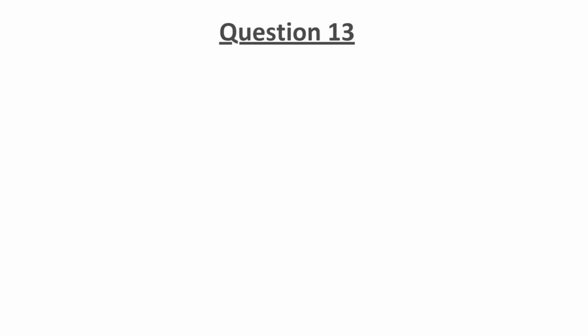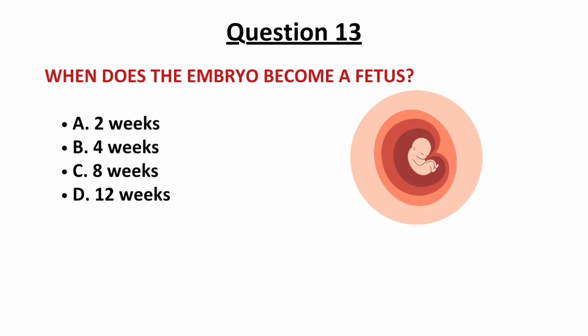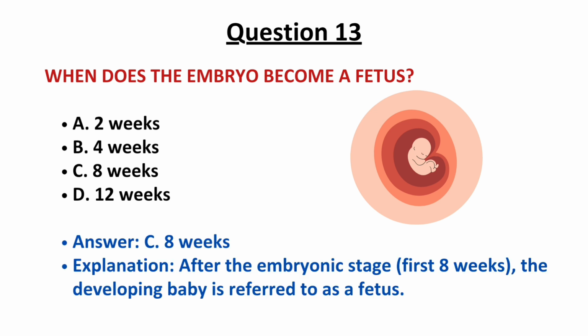Moving towards question number 13. When does the embryo become a fetus? Options are 2 weeks, 4 weeks, 8 weeks, and 12 weeks. And the correct answer is option C, 8 weeks. After the embryonic stage, that is the first 8 weeks, the developing baby is referred to as a fetus. So the embryo becomes a fetus at 8 weeks. So the correct answer is option C.